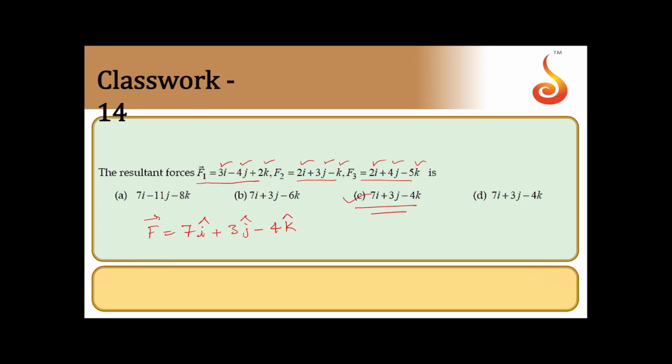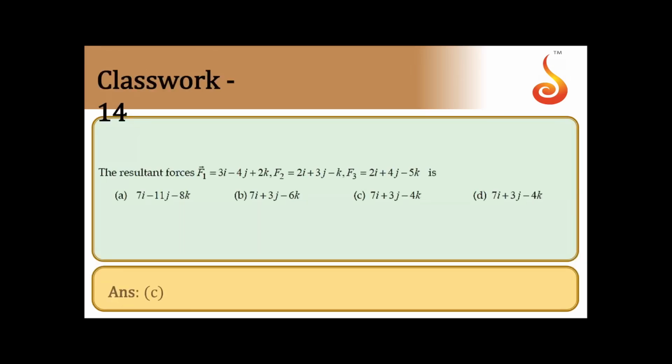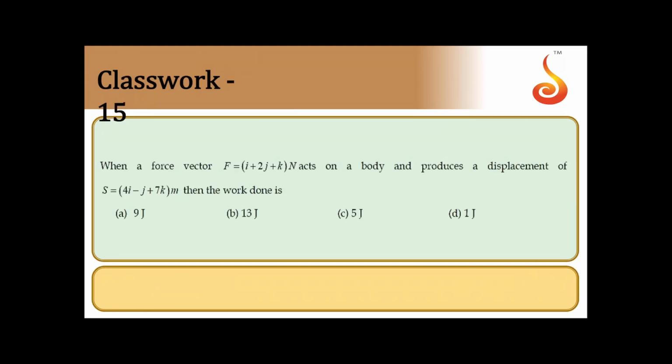That should be option C. This is the resultant. Just add the corresponding components.